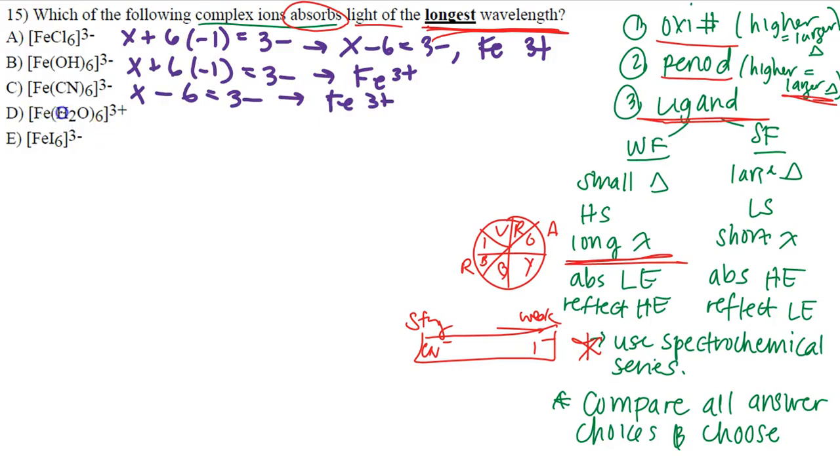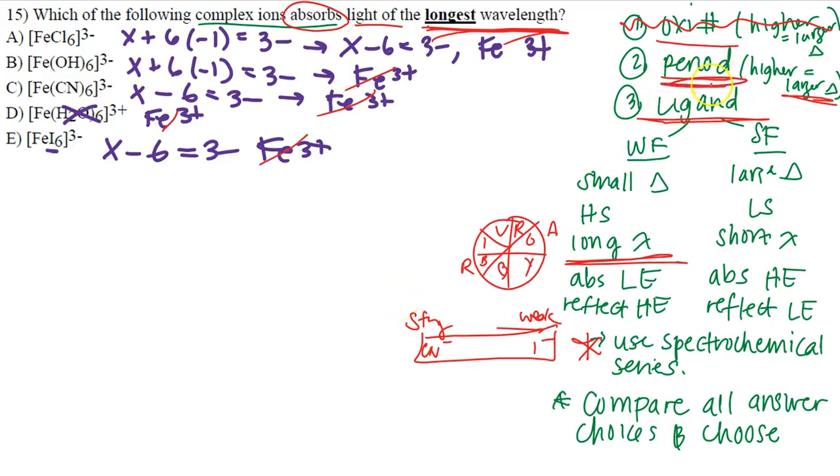Let's continue on. Water is not going to have any charge. So this is going to be 0 here. That means Fe is automatically going to equal 3 plus. And then here, we're going to have X minus 6 because iodine has a -1 charge. It's equal to 3 minus. So again, we have Fe 3 plus. This means that oxidation number is out. They all have the same oxidation number. So we can't compare and contrast them with that.